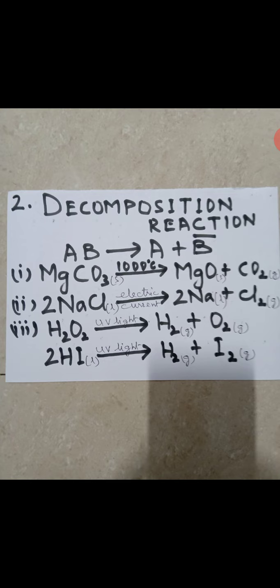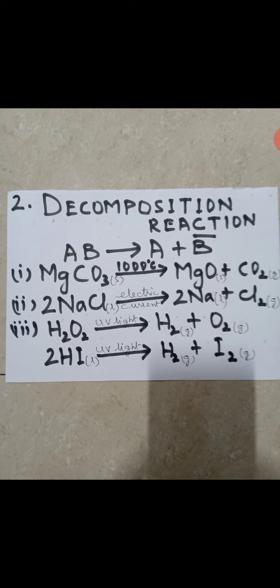If you bring a burning splinter, in case of hydrogen it burns off with a pop sound, and in case of oxygen, the burning splinter still burns brightly. It glows brightly. When you study electrolysis in higher classes, that is in class 10, you will see hydrogen gas is collected at cathode and oxygen gas is collected at anode. Cathode means negatively charged electrode and anode means positively charged electrode. Got it? Clear?